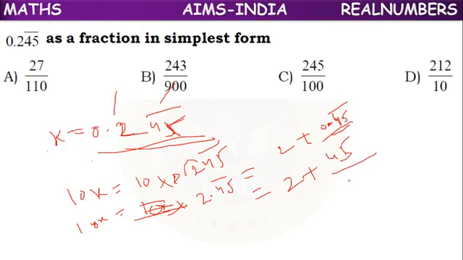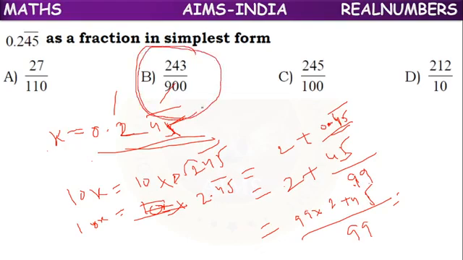So 45 by, 2 repeating digits are there, so 2 nines we have to keep. 45 by 99. We have to simplify: 99 into 2 plus 45 by 99. So what is the answer, children? 243 by 900. Is there any possibility of division? No. So whatever answer we got, it is in simplest form.